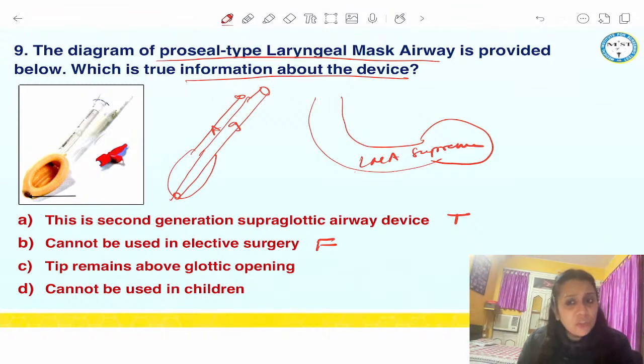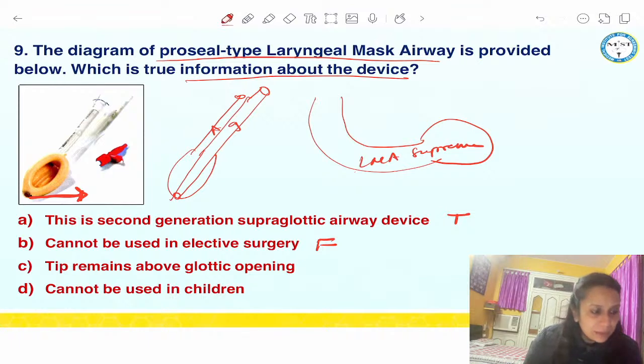Who will write in the chat box? Where does this tip, I have made an arrow also. Where does this tip of the LMA lie? Where is the tip? Anyone can write in the chat box. Where is the tip? 4th option is cannot be used in children.